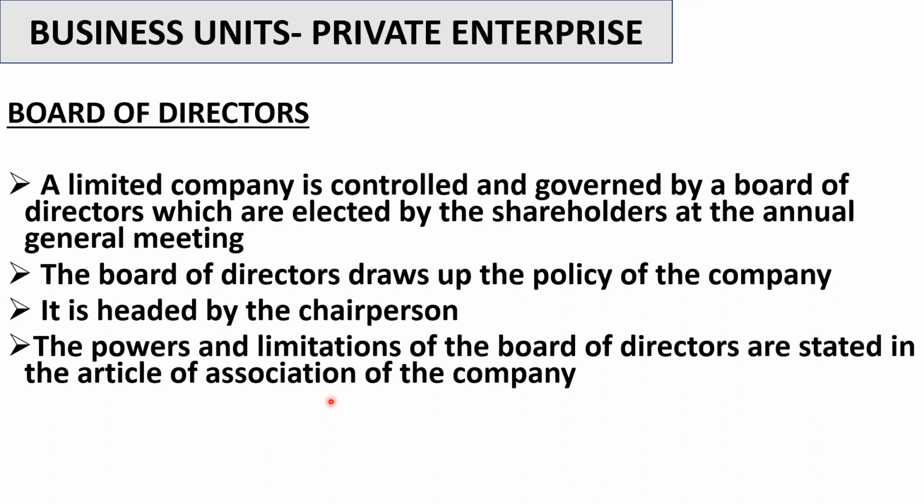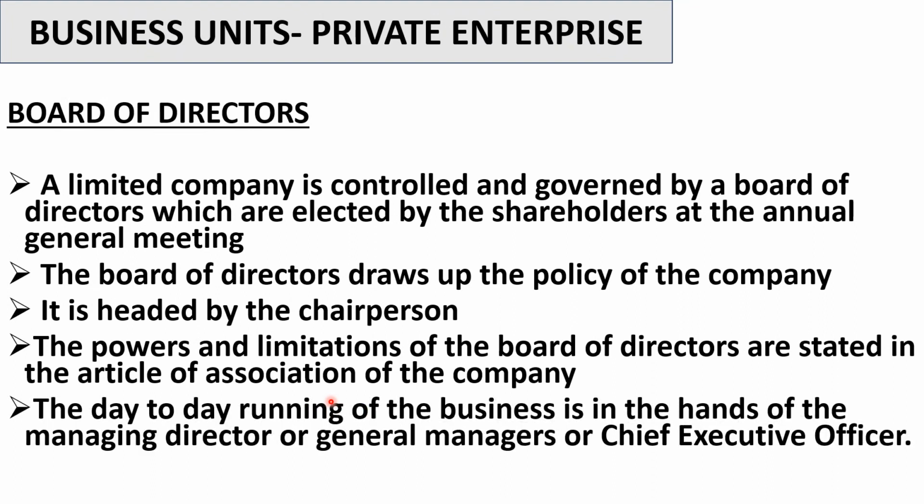The powers and limitations of the board of directors are stated in the articles of association of the company. Remember, like I said, it states the powers and limitations of the board of directors. So it controls them. They can't be too powerful as well. The day-to-day running of the business is in the hands of the managing director or general manager or chief executive officer.